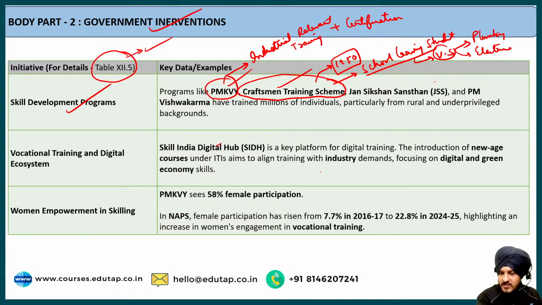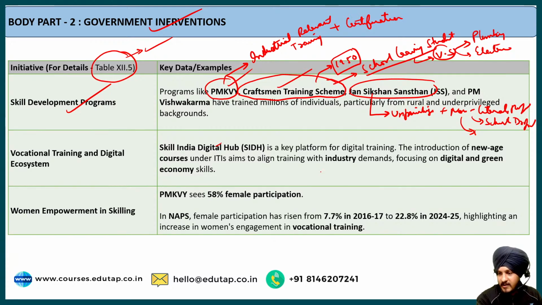Apart from that, we have the Jan Shikshan Sansthan also, JSS, and this also provides vocational training only, but I would say the primary target of this initiative is the underprivileged section of the society, and also the non-literate people. Very specifically, the non-literate people. These can include individuals who have dropped out of school, the school dropout students, and it can also include the unemployed adults.